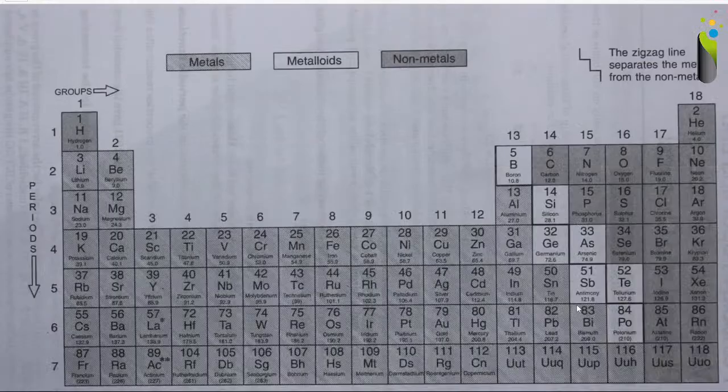Now, you can have a look at this particular periodic table for you to understand it. I'm keeping it a little longer.